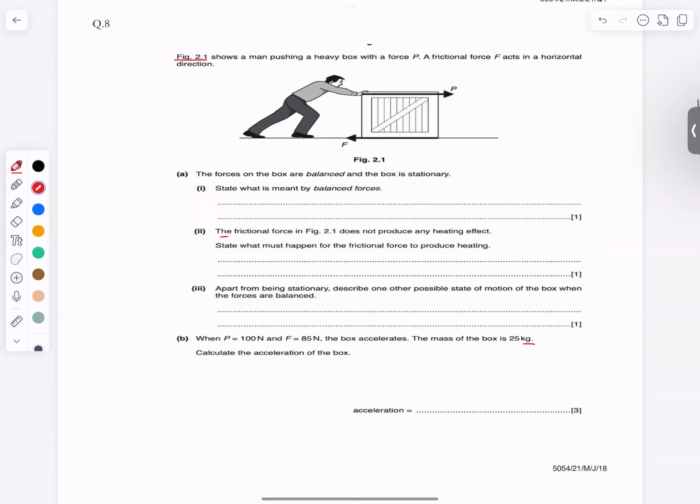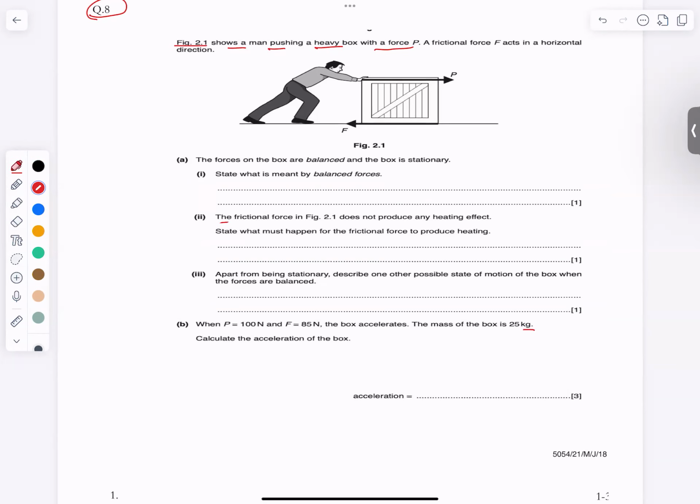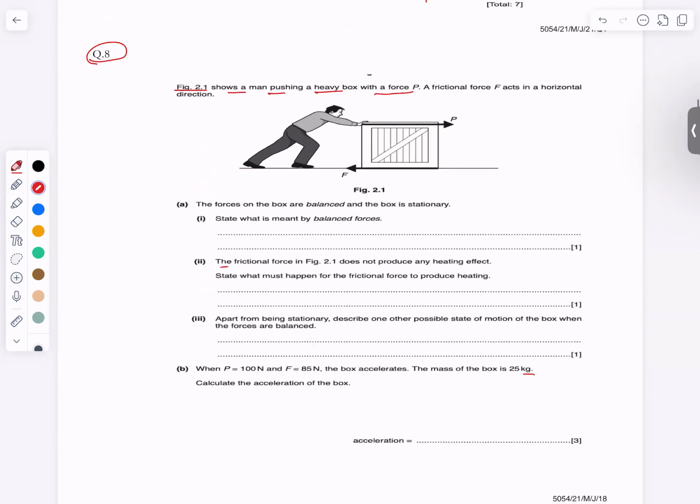Figure 2.1 shows a man pushing a heavy box with force P. This is question 8 of the worksheet, but in exam papers it's GCSE June 18, 5054, June 18 and this paper 2-1.